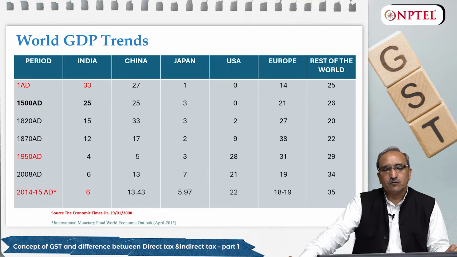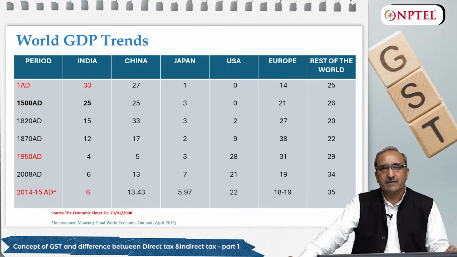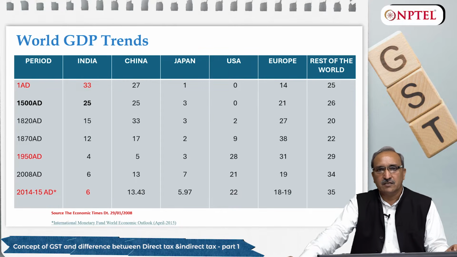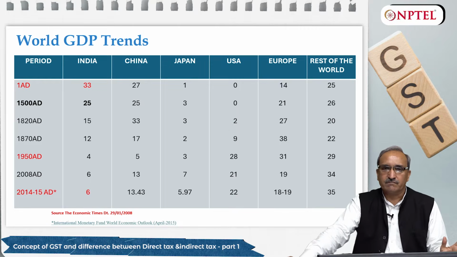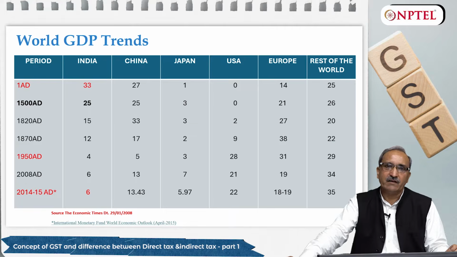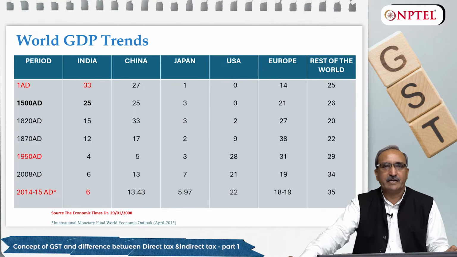If I take you 2000 years back, in the year 180, the data available with us shows that India was contributing 33% to the world GDP, and China was second at 27%, Japan at 1%, and the contribution of the USA was almost nil. Until 1500 AD, India was leading the world economy by contributing 25% of the world GDP, at par with China.